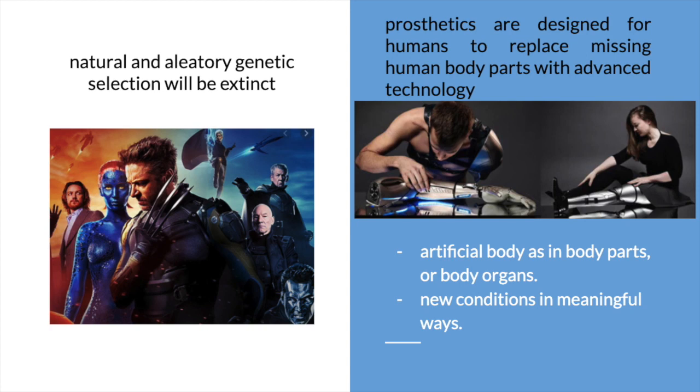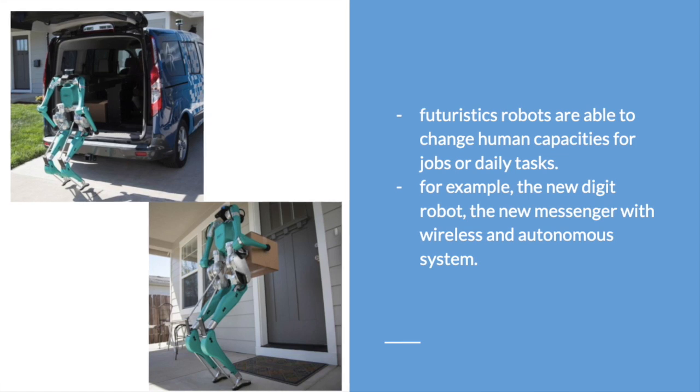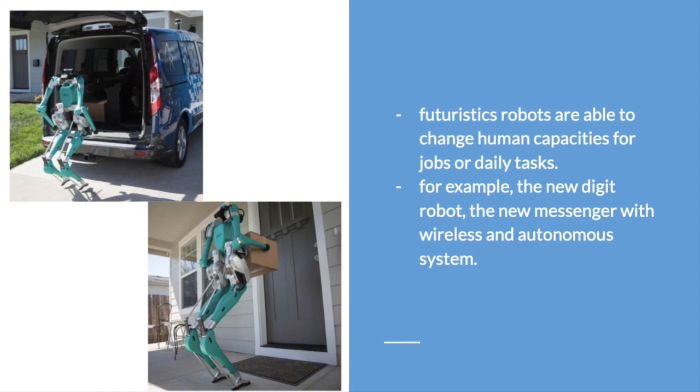So all of these changes and mutations become new conditions in meaningful ways. For example, futuristic robots are able to change human capacities for jobs or daily activities humans have been doing. For example, intelligent computers that are able to talk with a human, for example, in a call center.